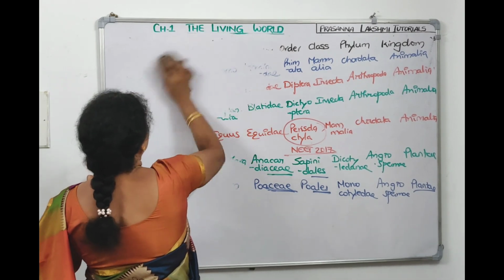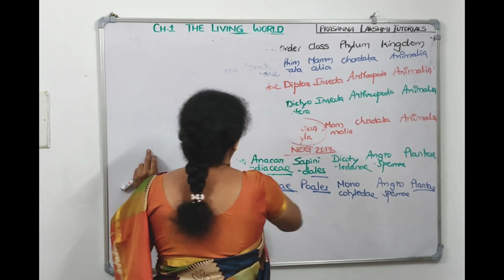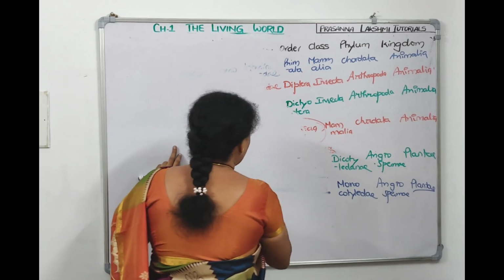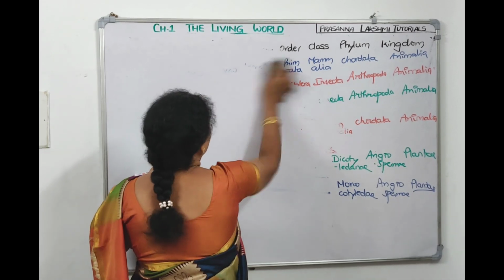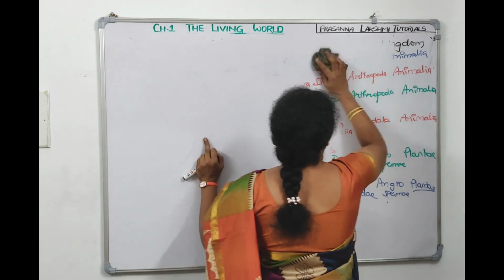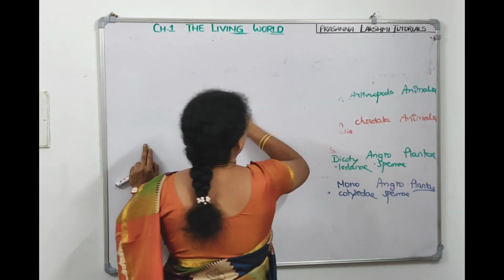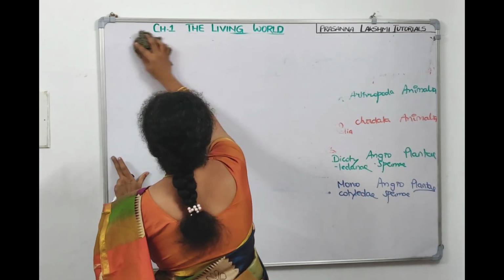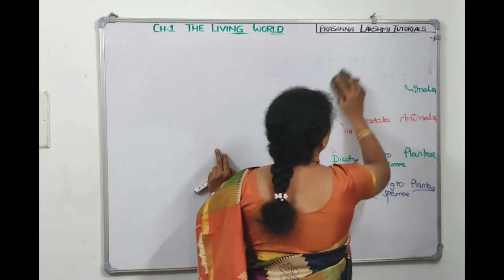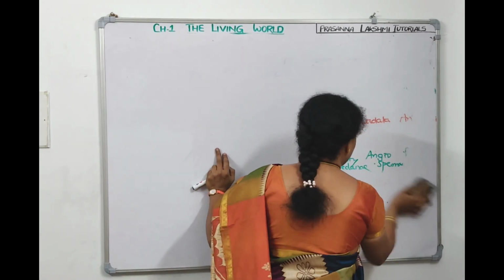Now, the next topic is taxonomic aids. Taxonomy means arranging the organisms, identifying the organisms, classifying the organisms. If we have to identify the organisms, then certain things are required which will help us to identify.